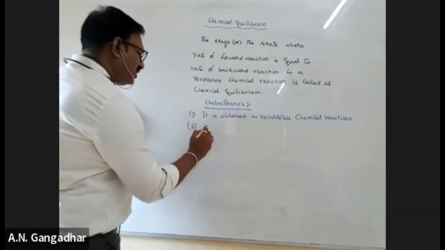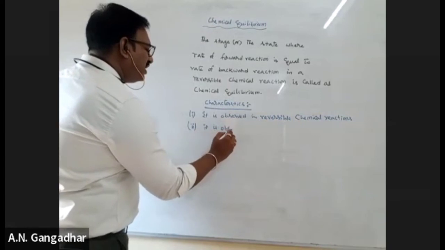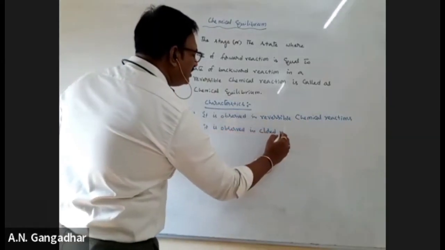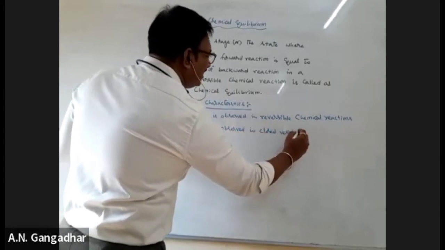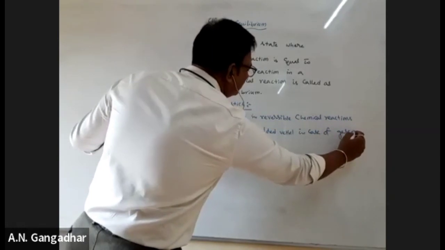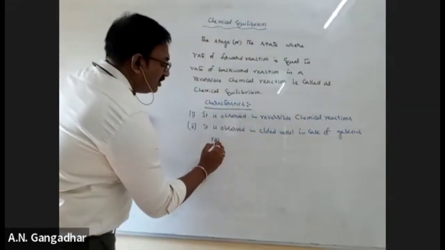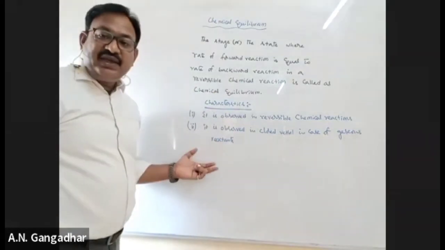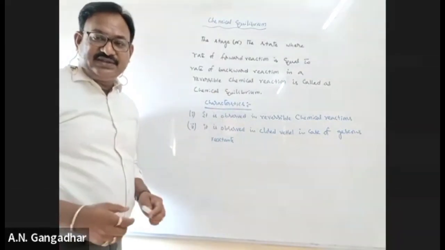Second point: it is observed in a closed vessel in case of gaseous reactants.